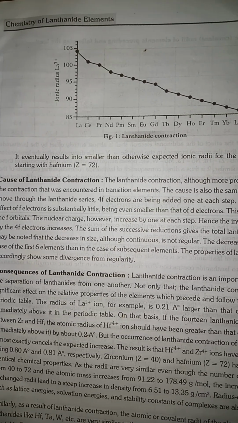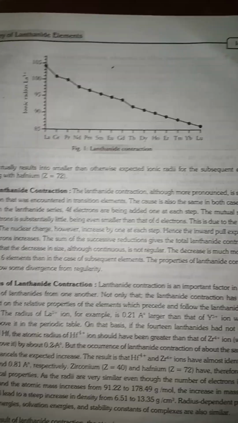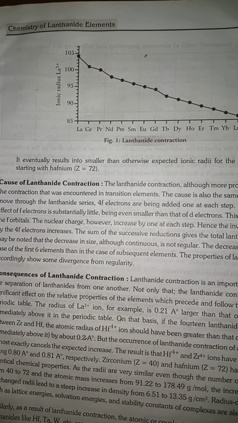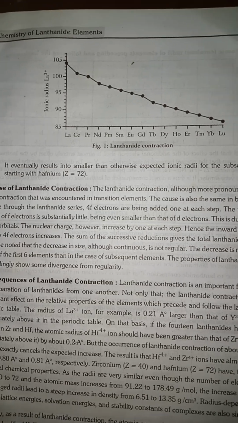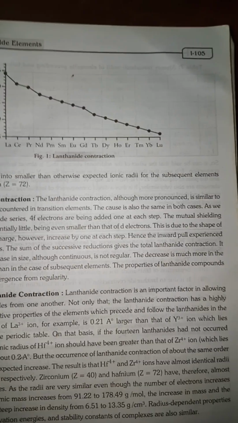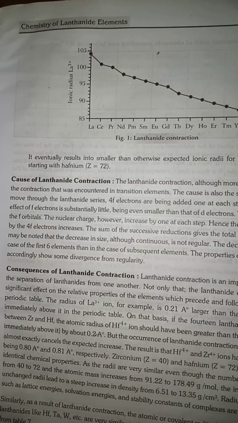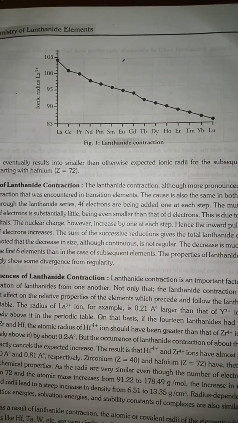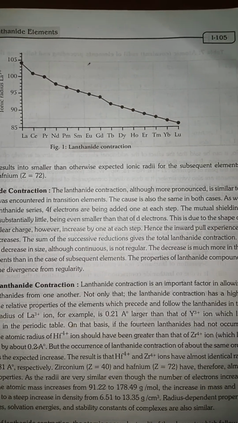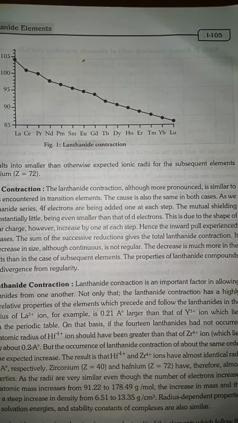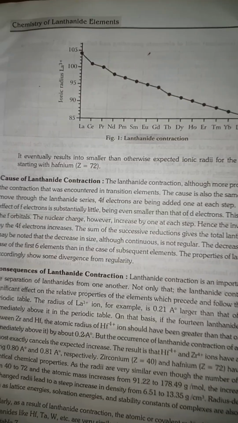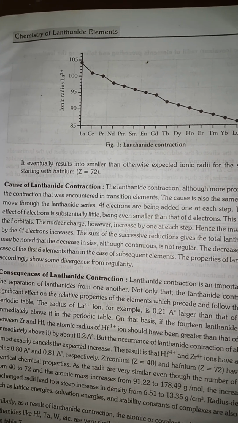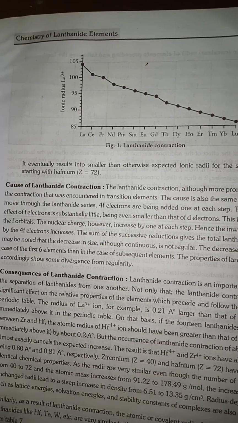The atomic radius of Hf4+ should have been greater than that of Zr4+, which lies immediately above it, by about 0.2 angstrom, but the occurrence of the lanthanide contraction almost exactly cancels the expected increase. The result is that Hf4+ and Zr4+ ions have almost identical radii, being 0.80 angstrom and 0.81 angstrom respectively.